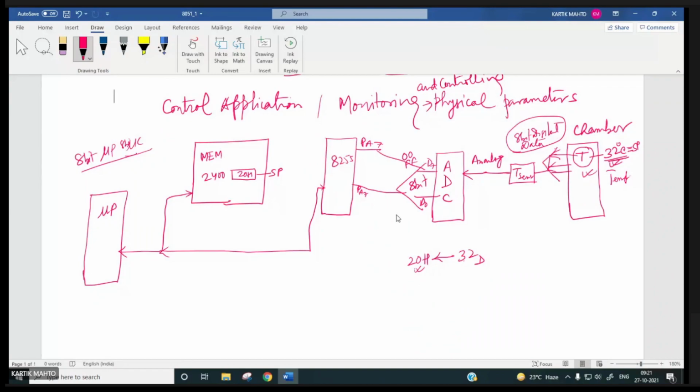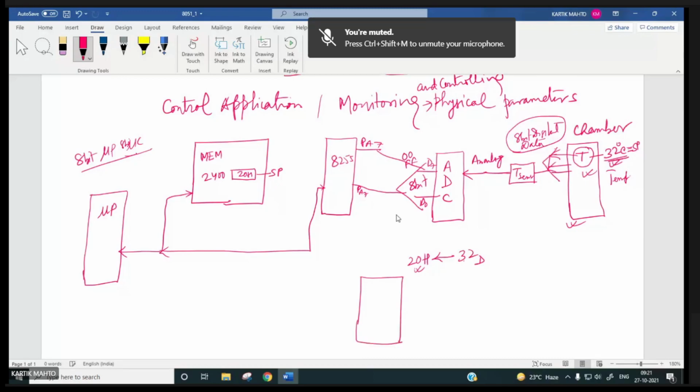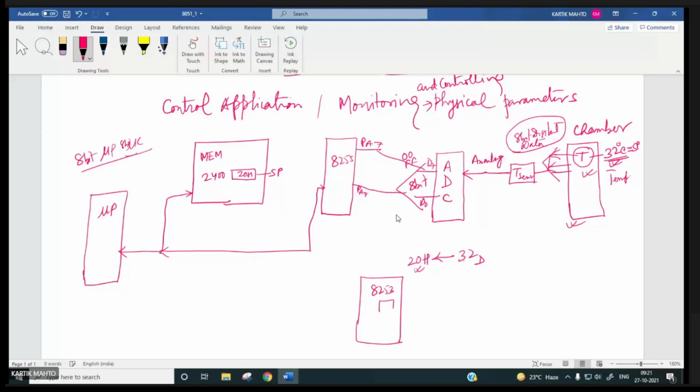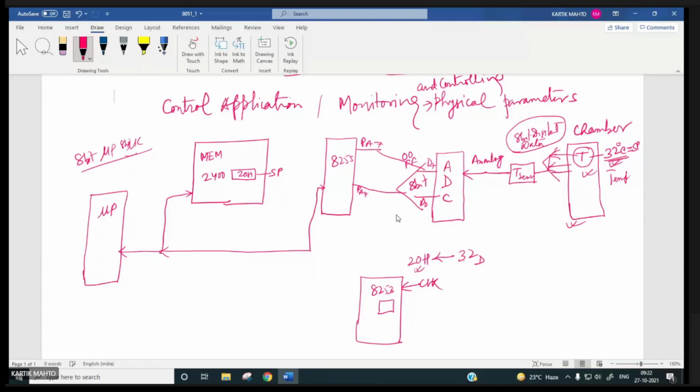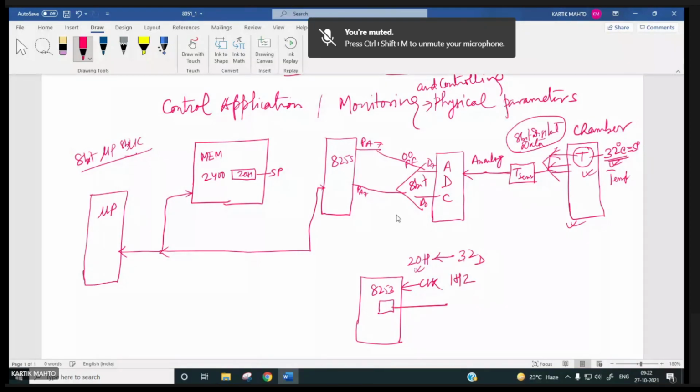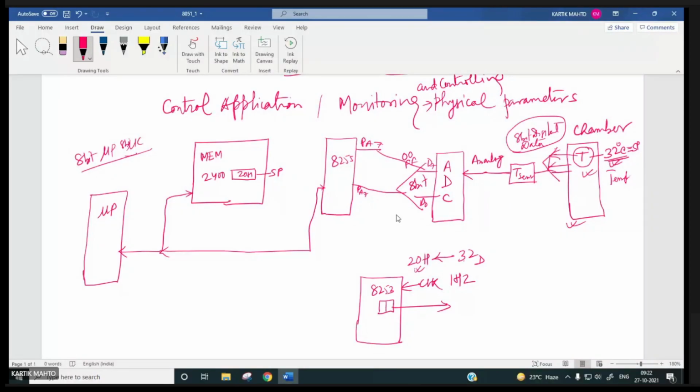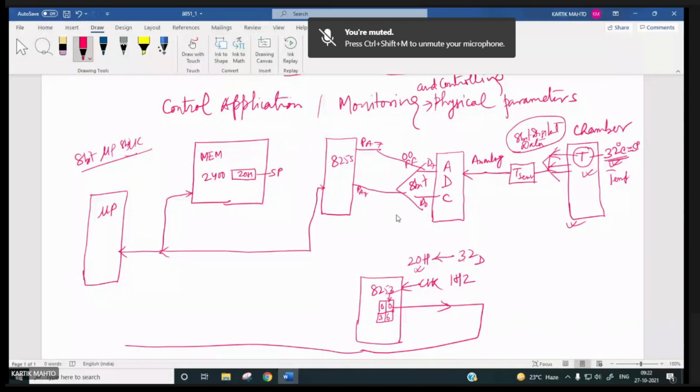Next, if you need to monitor this temperature, say every hour, then you need another timer circuit, right? 8253, where you will set the timer based on the clock, say a 1 Hertz clock is applied over here, and you load, say, 3600. This timer will generate an interrupt signal at regular intervals of 1 hour.